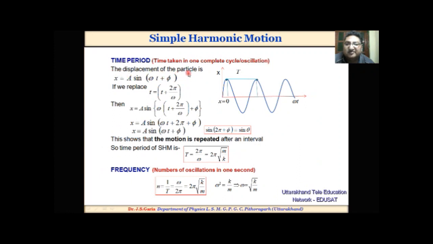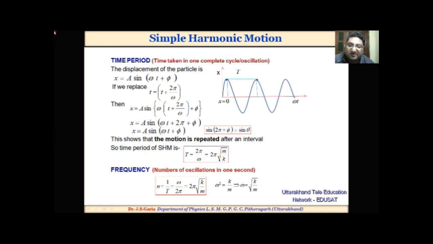Let the displacement of a particle be x = a sin(ωt + φ). If we replace t with t + 2π/ω, then we again find the same value of x, so the motion is repeated after an interval. So the time period of oscillation is T = 2π/ω = 2π√(m/k).